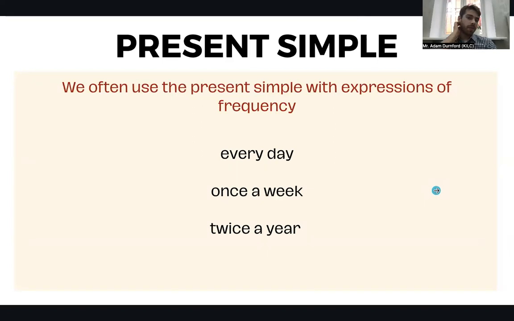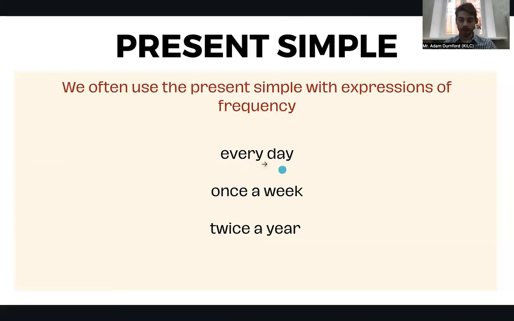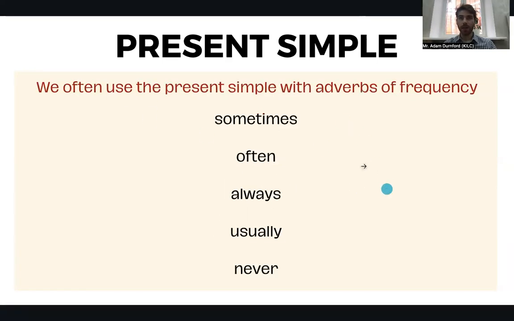And we often use the present simple with expressions of frequency. So an expression of frequency will be every day, once a week, twice a year. Yes, so expressions will be multiple words that indicate frequency, whereas an adverb of frequency will only be one word.